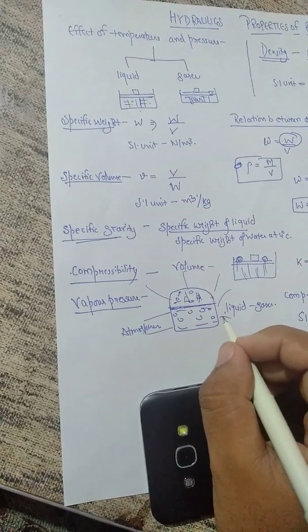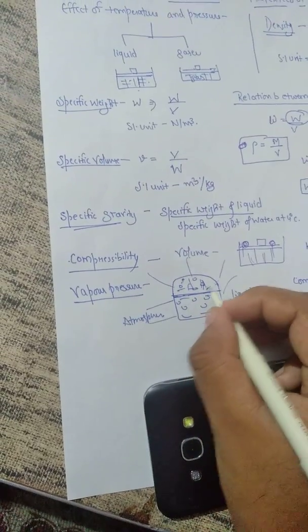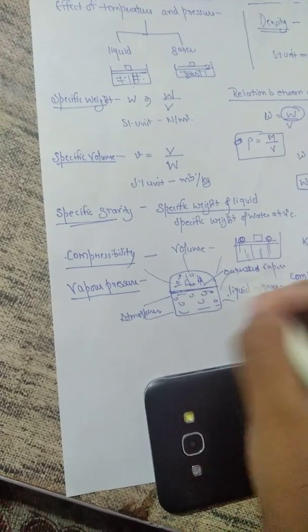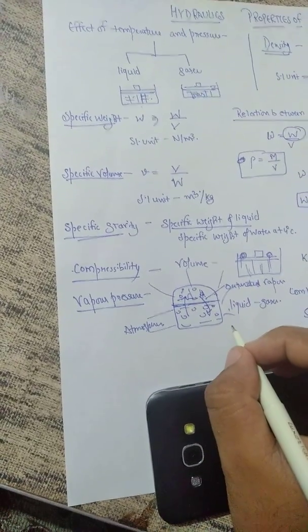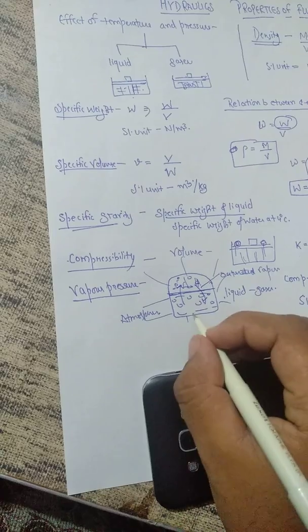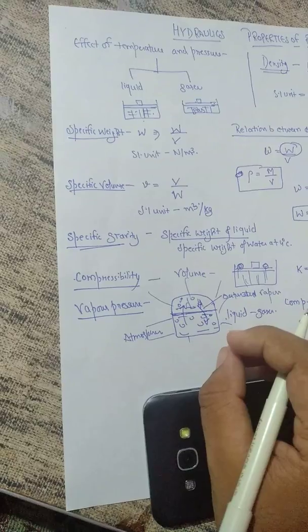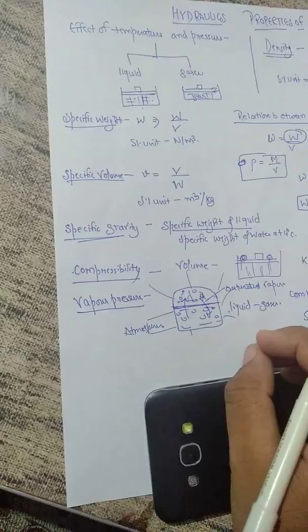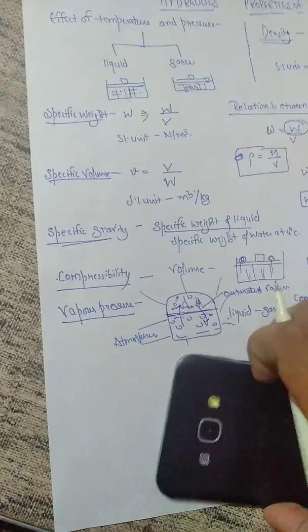Eventually, a condition comes when the rate of molecules leaving the space is equal to the rate of molecules rejoining, which is known as saturated vapor pressure. If the pressure inside the liquid is increased or reduced, the water starts to boil. Therefore, the boiling of a liquid takes place when the vapor pressure is equal to the pressure of the liquid. Move to the next topic, that is viscosity.